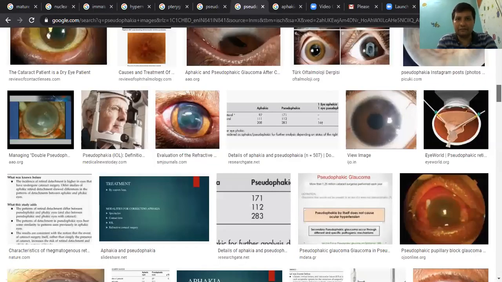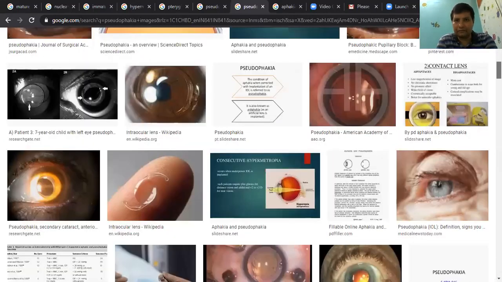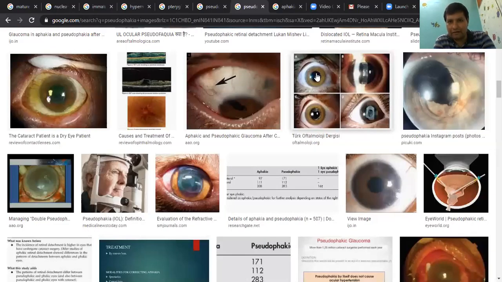So this is the image of pseudophakia where the pupil is black in color, and it is not jet black, and you can see a shiny reflex here. This is how it looks with a torch. Whereas let us see about aphakia now.